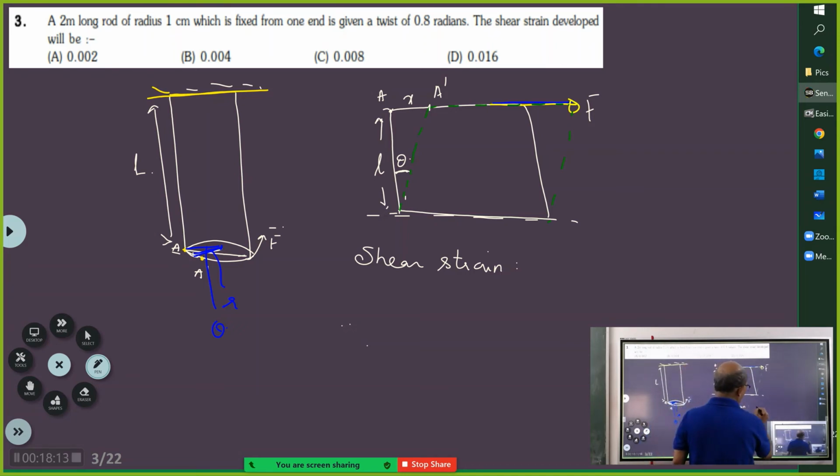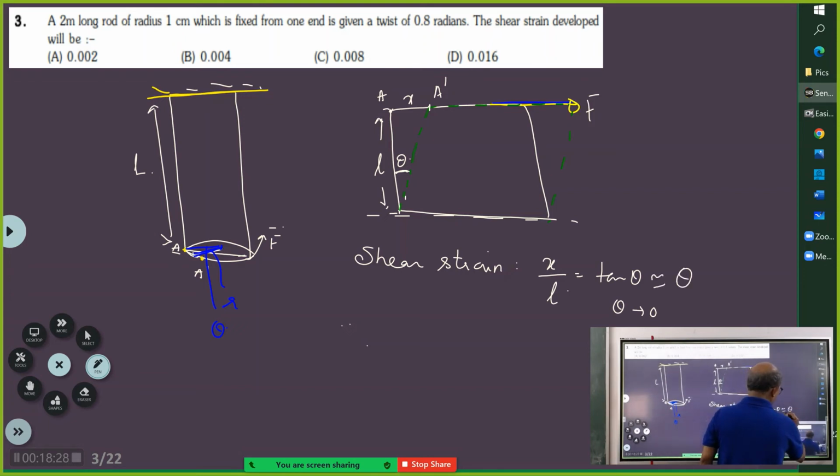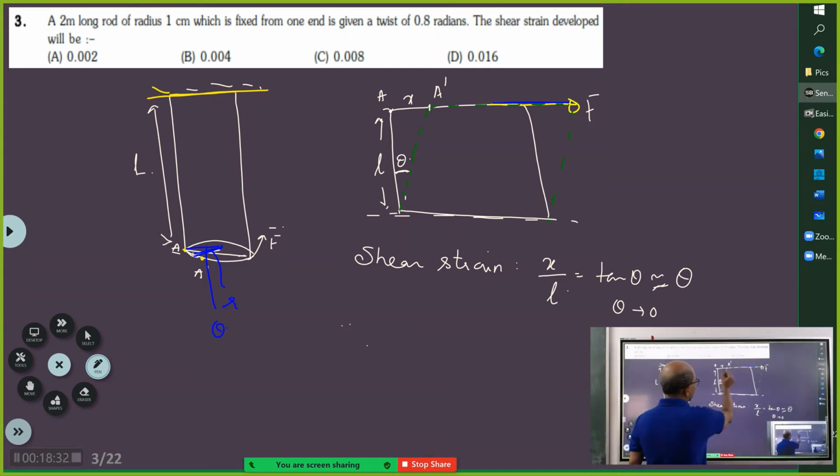deformation here is now X divided by L. This is what you have written. And this was equal to tan theta. And as theta tends to 0, because theta is very, very small, you can approximately write it as theta. I suppose all of you remember this? Change in this dimension to this. This is how you define shear. Now go with this.